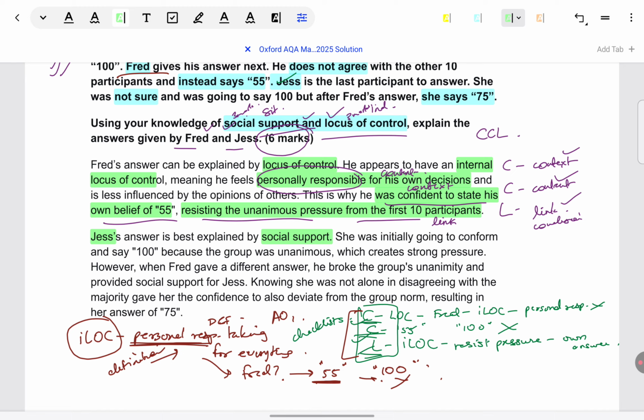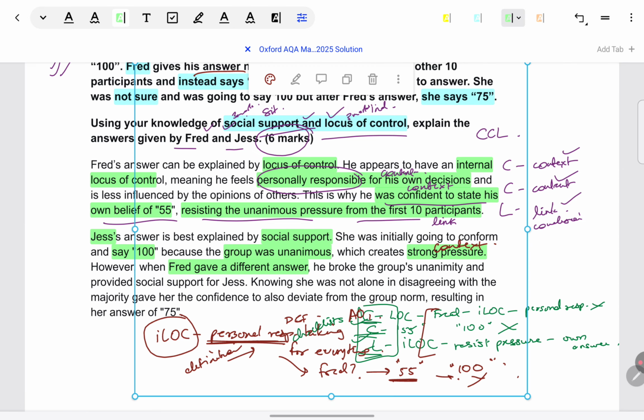You can see the same pattern again. So first signposting is there, that Jess can be explained through social support. Then the context has been given. So you can see in the previous one, content was given first, here context given first. Like I told, it doesn't matter. CCL has to be there in whichever order. So initially she was going to conform, say, 100, because the group was unanimous, which created strong pressure. But when Fred gave a different answer, from there she got social support. So this is the full context.